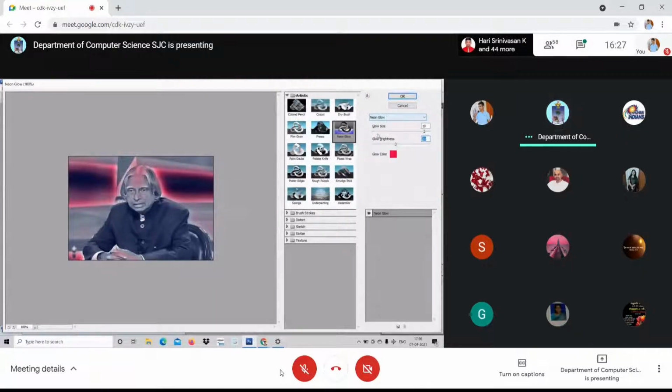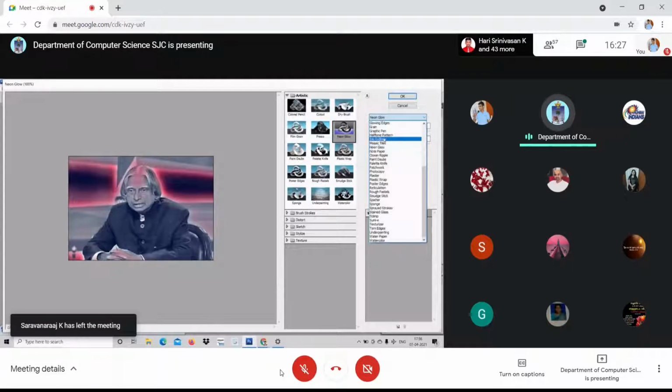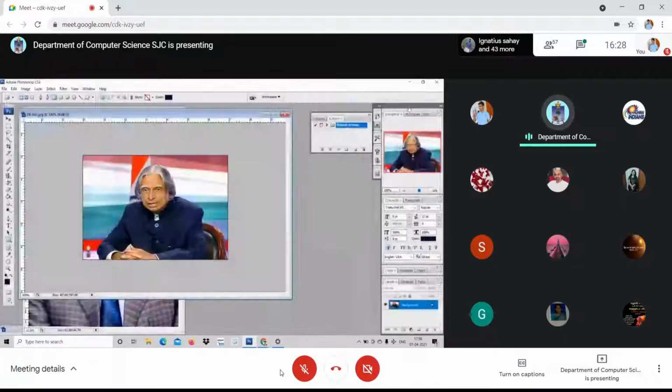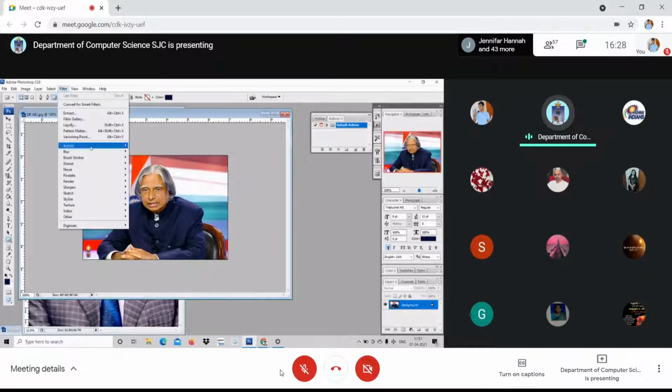The similar way, you have got so many other options. Please click and just experience all the options. It takes time. You will have to work slowly. Maybe each day when you are free, go through all the artistic filters that are available here and just adjust the knobs.